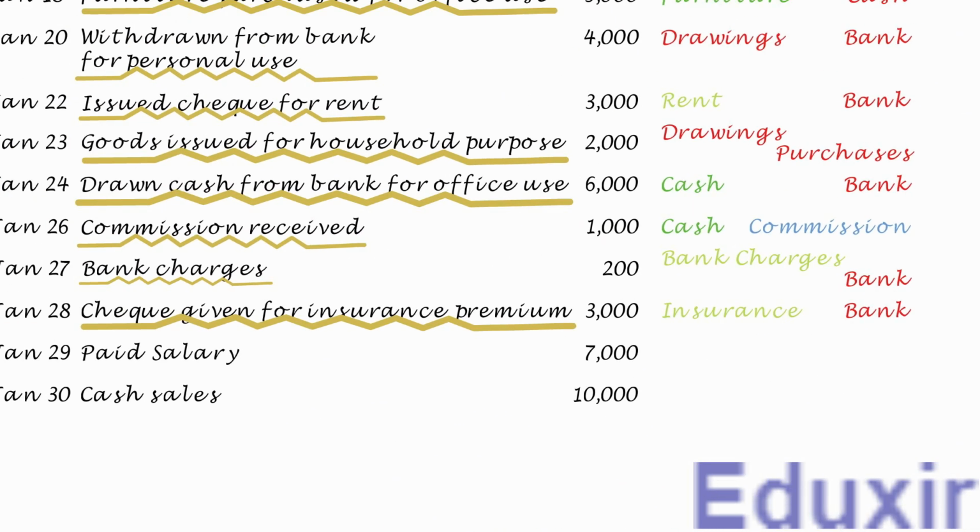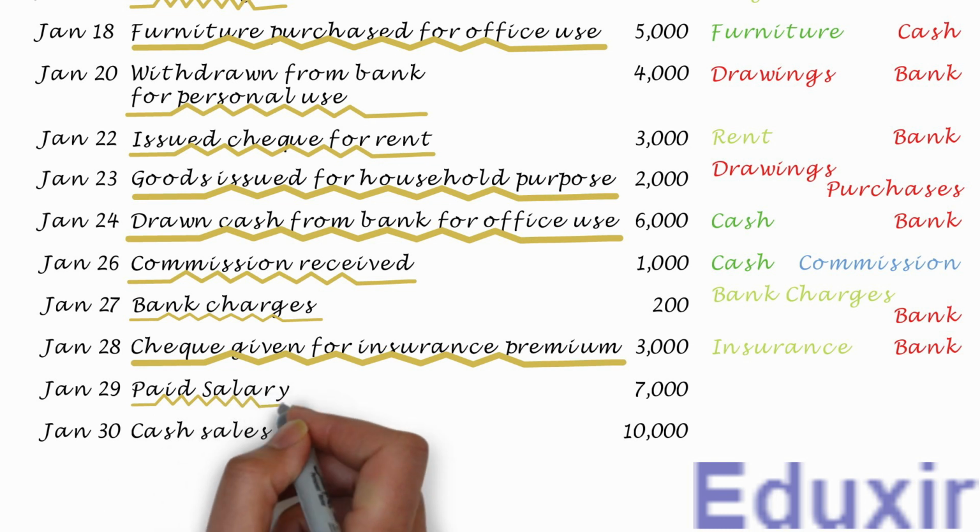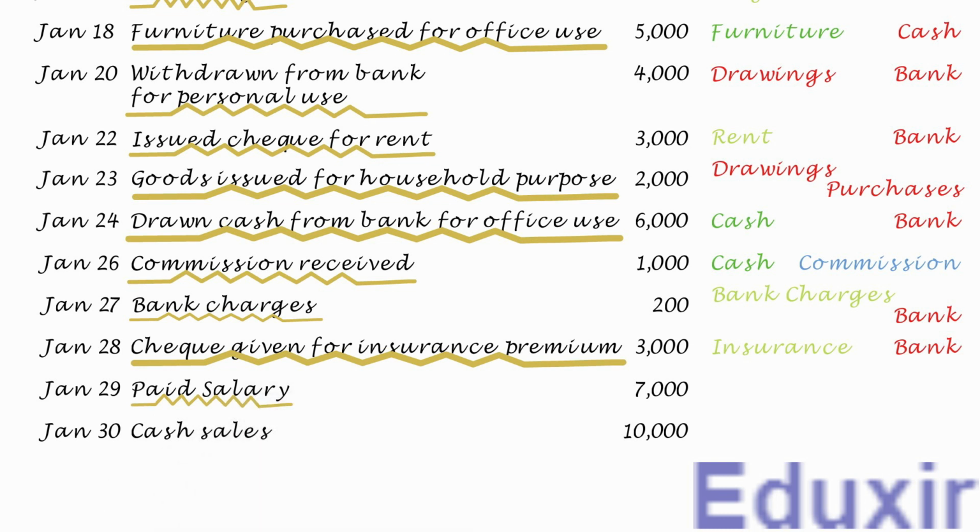In this transaction, the business has paid 7000 rupees of salary. One thing to note here is that, unless otherwise specified, all the payments are usually considered to be done in cash. So, this transaction can be restated as paid salary in cash. As you know, salary is an expense. In other words, the business is incurring an expense named salary in this transaction.